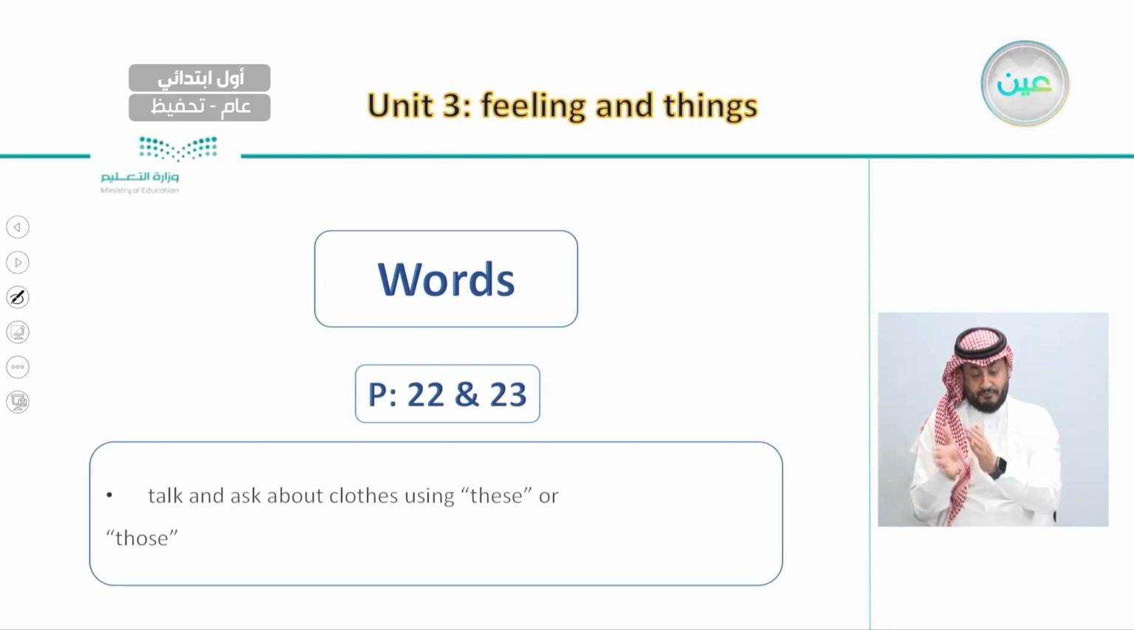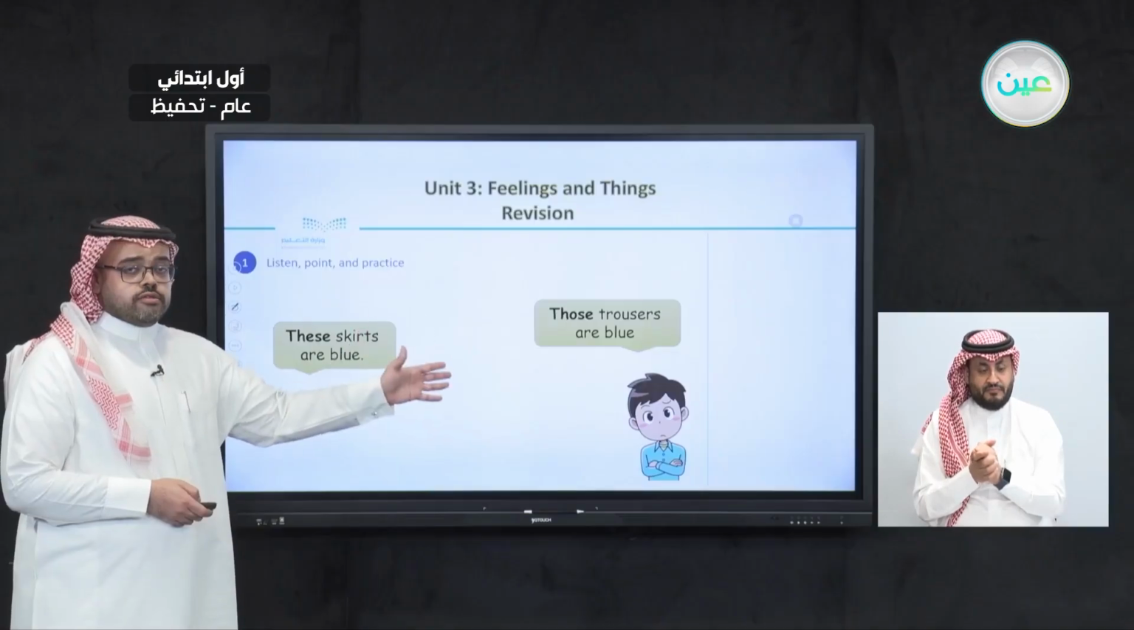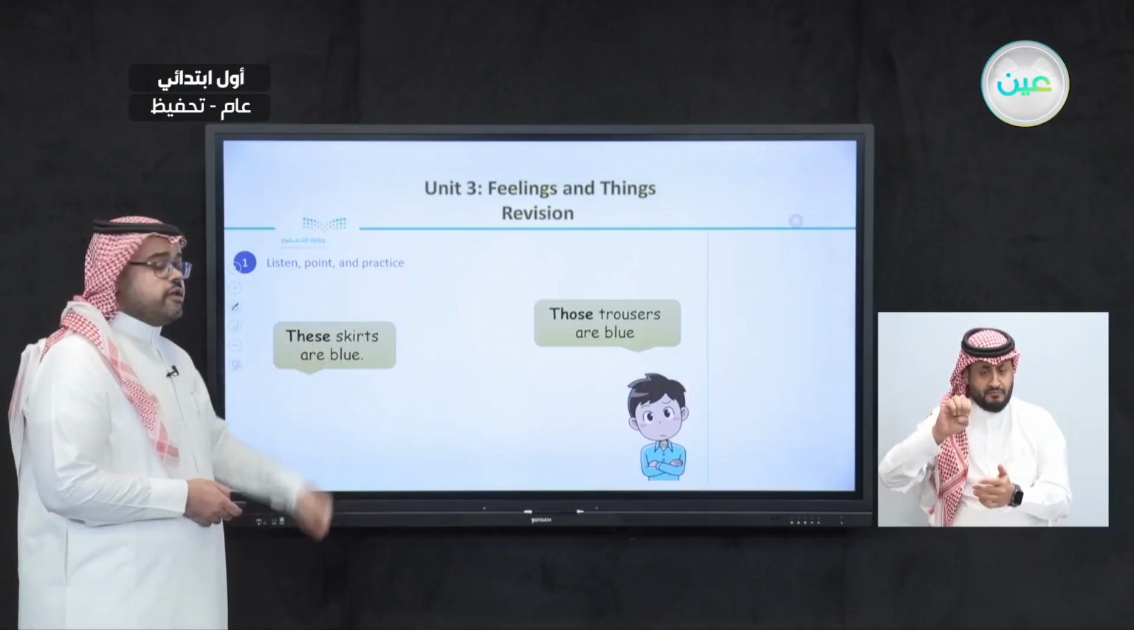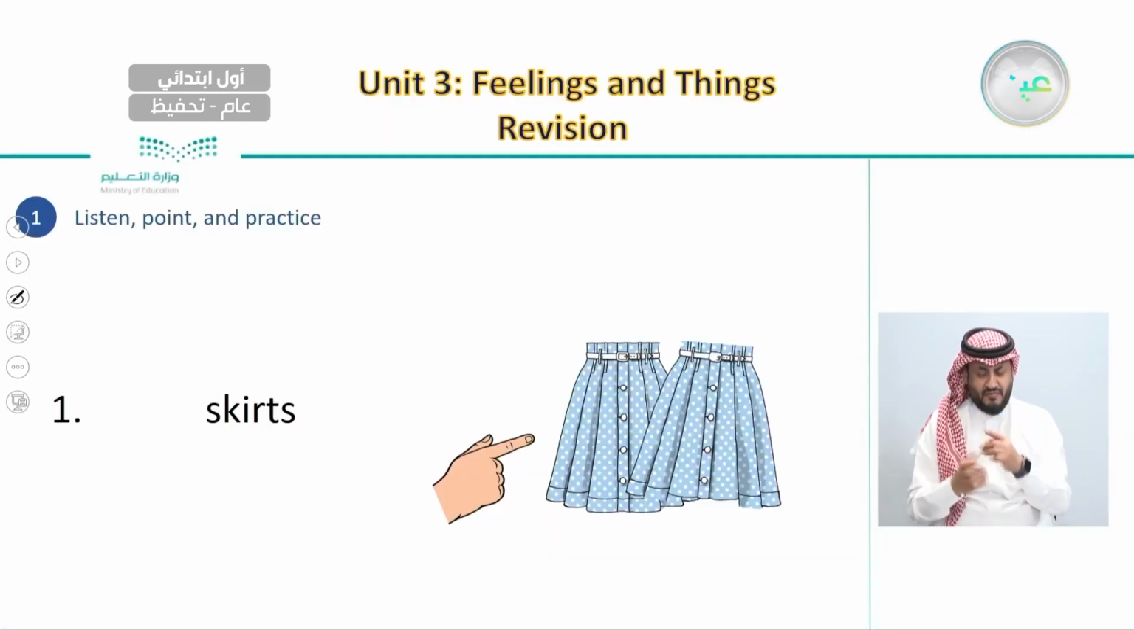And after this, we had the other lesson, which is words on pages 22 and 23. Our goal was to talk and ask about clothes using these or those. So we started by listening to 2 sentences using these trousers and this skirt. And we said that the difference between them can be seen here in this exercise. So here, if we have 2 things that are close to us, we would say these, as in these are skirts.